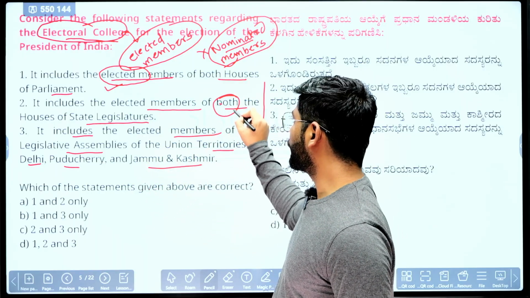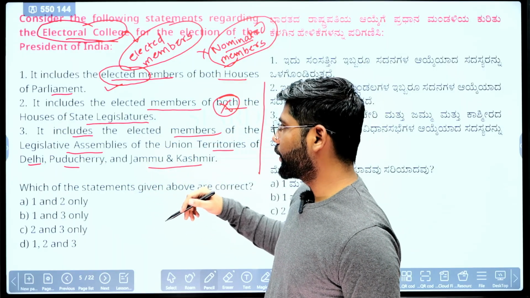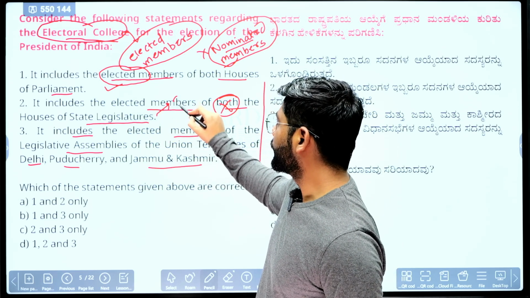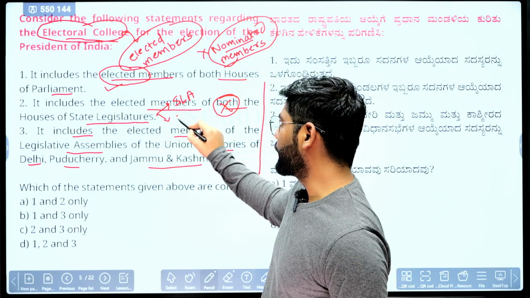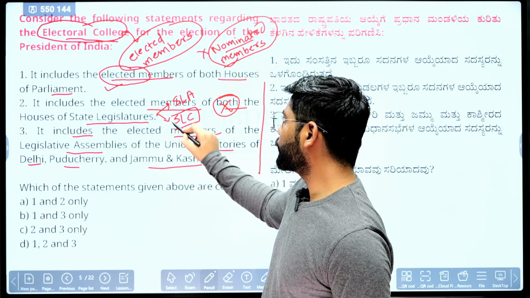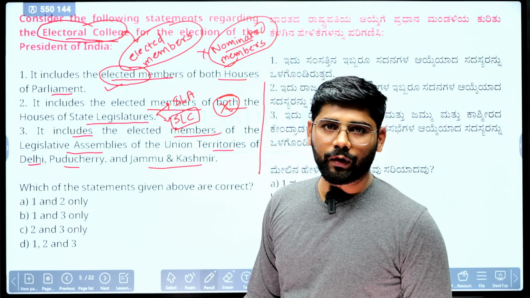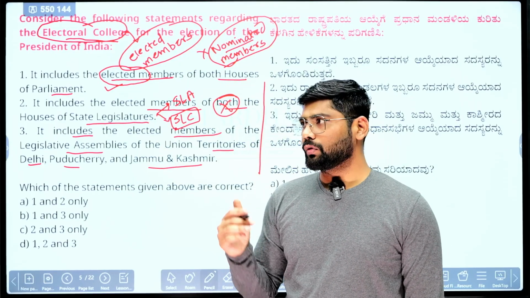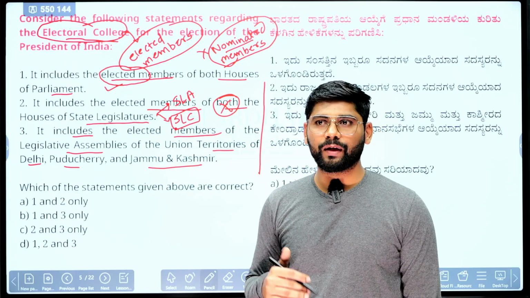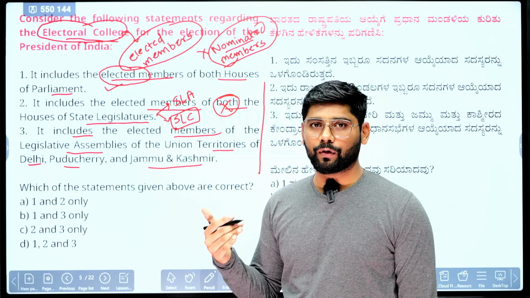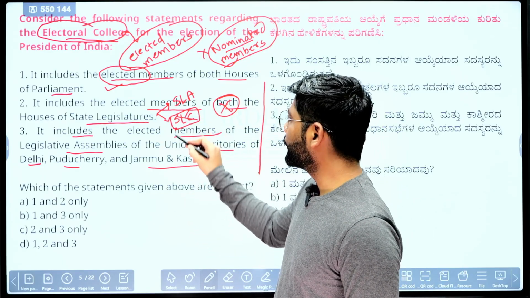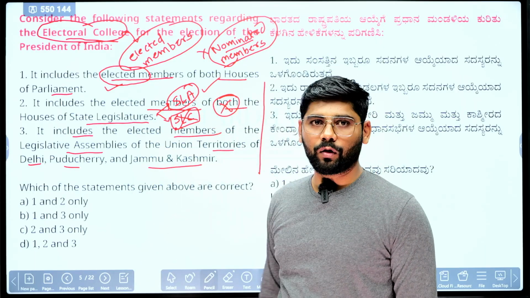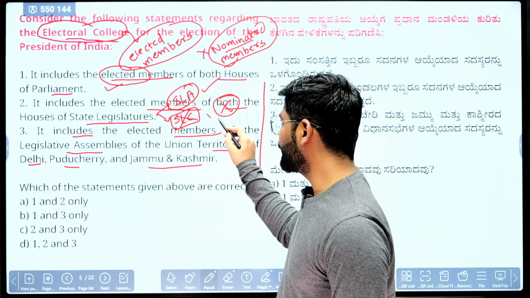It's not both houses because we know when it comes to state legislature, there are certain states which have two houses. One is the state legislative assembly and second is the state legislative council. The state legislative council is not formed uniformly. It is not homogeneous. There are different compositions. Many of the members are nominated or indirectly elected through different electoral colleges. So this does not form part of the presidential election. Only the members of the state legislative assembly take part in the presidential election. So the second statement is wrong here.